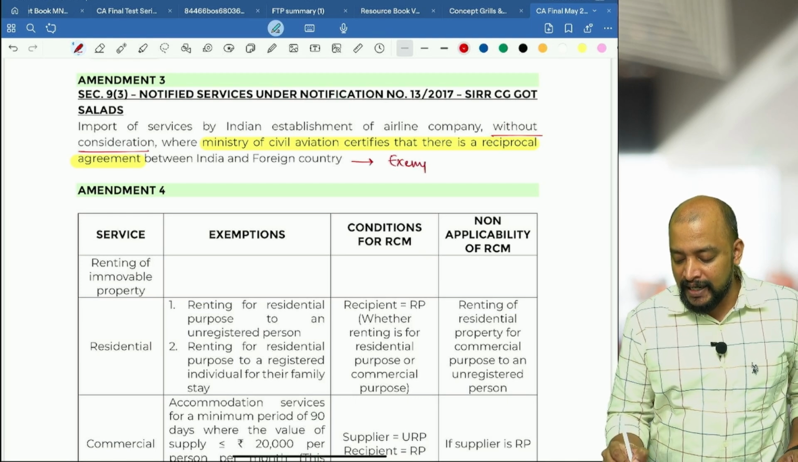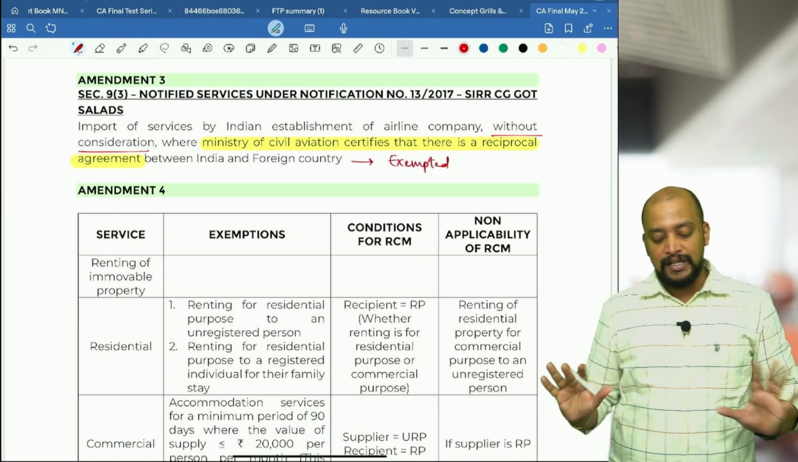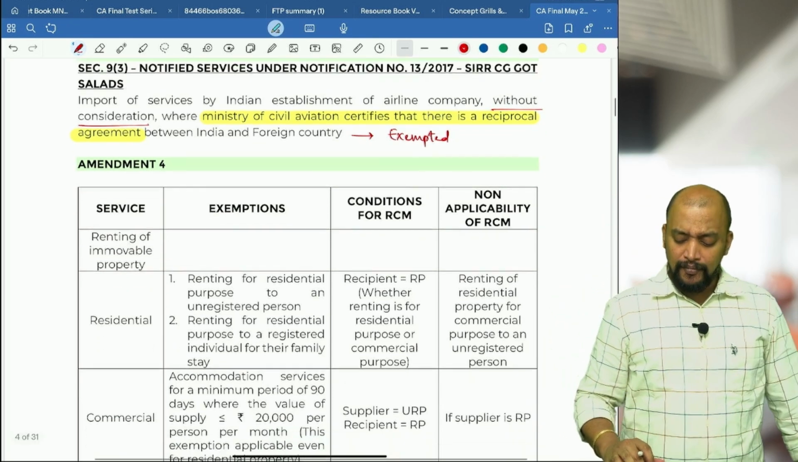So this is a newly added point with respect to the exemption. So this transaction is exempted. Next one, renting.